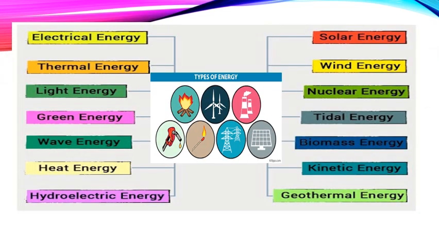So the different forms of energy are electrical energy, thermal energy, light energy, wave energy, wind energy, solar energy, tidal energy, biomass energy, mechanical energy. Mechanical energy is of two types, that is kinetic energy and potential energy. It is not basically of two types. Both kinetic energy and potential energy together are called mechanical energy. In this chapter you are going to learn in detail about kinetic energy and potential energy.